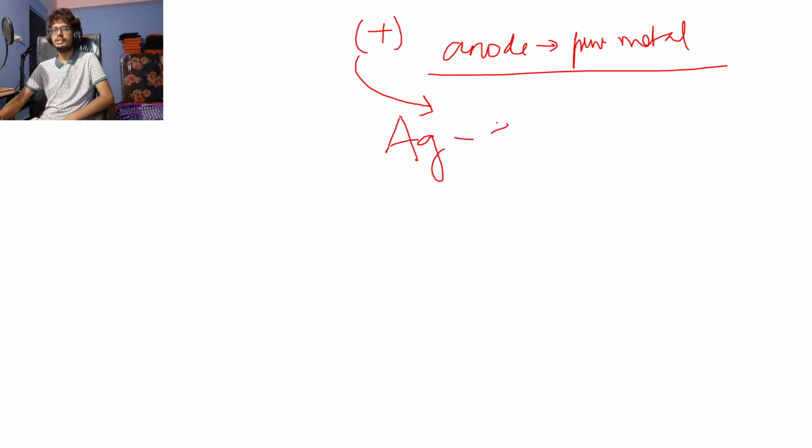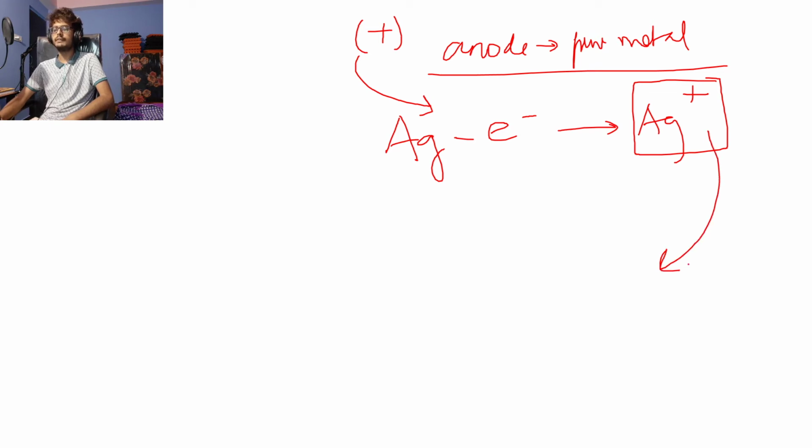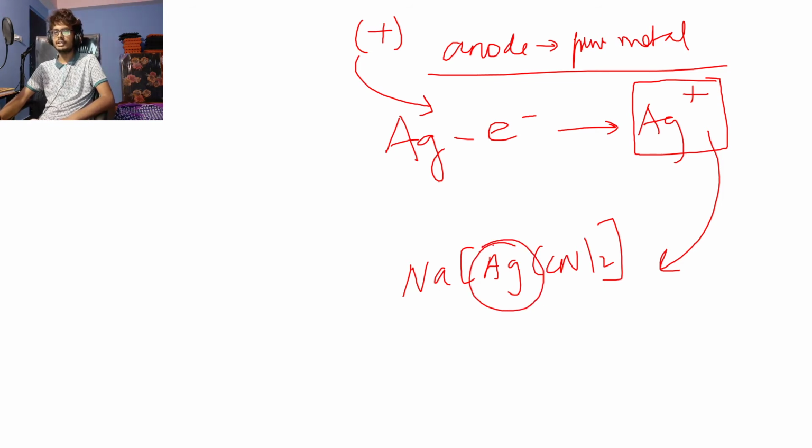So it will lose electrons. Oxidation means loss of electron. So this will cause silver to lose an electron and form silver ion, right? Now this silver ion will go and fill the vacancy in the electrolyte, because what was our electrolyte? Sodium argentocyanide, right? So we had an electrolyte of sodium argentocyanide. Now this silver goes to the cathode to get discharged, right?